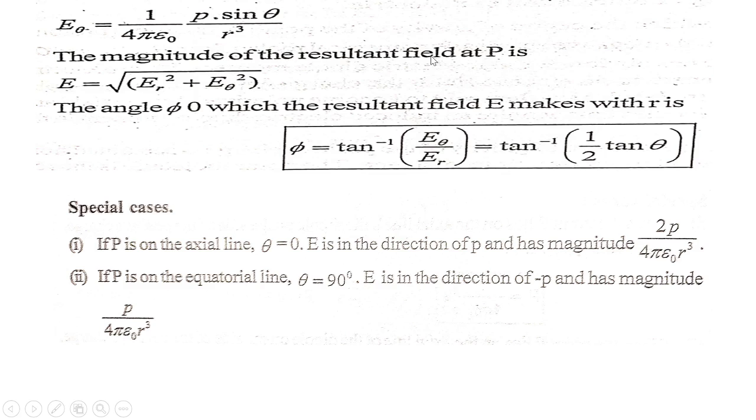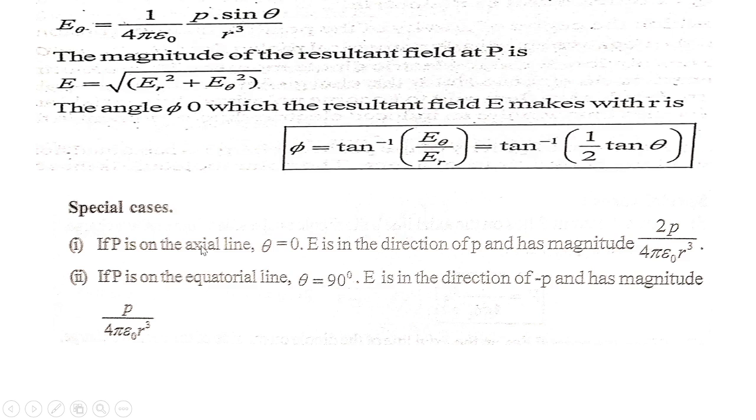The magnitude of the resultant field at P is E equals under root of E r square plus E theta square. The angle phi which the resultant field E makes with r is phi equals tan inverse of E theta upon E r, equal to tan inverse of 1 by 2 tan theta. Now, special cases.